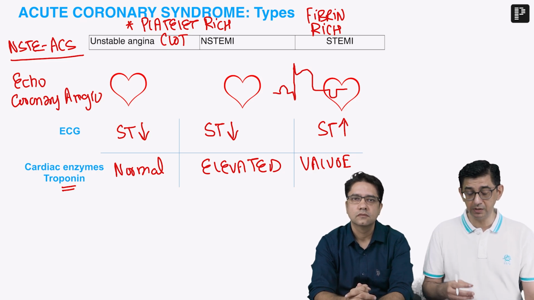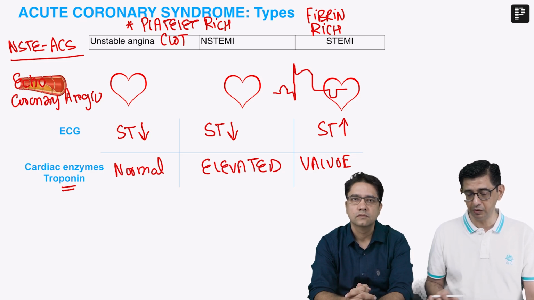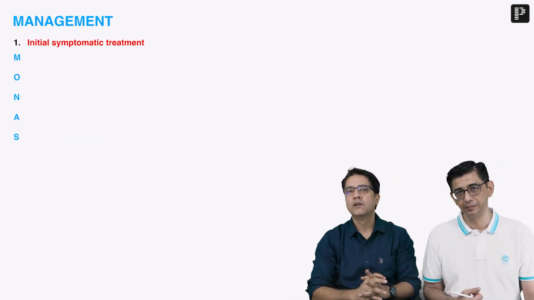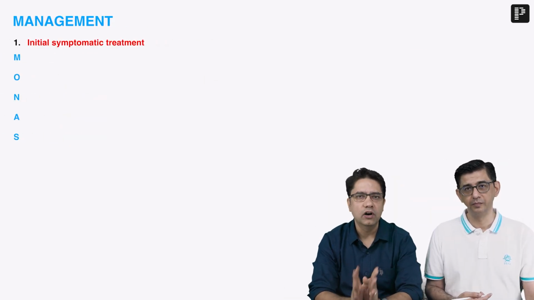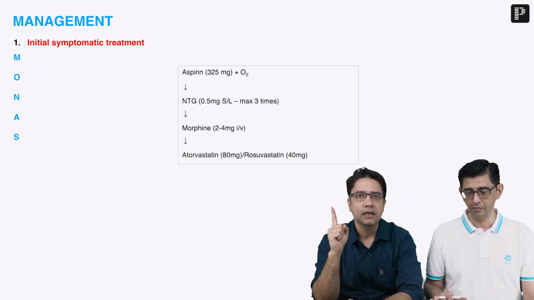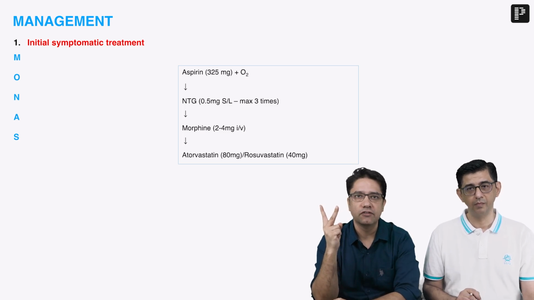And our primary objective is, why are we doing ECGs? Not only are we able to identify the type of MI, the therapeutics for each one of them is also different. So we can move ahead to the management part, which sir would be explaining. So if we talk about management and think logically, what we have to do, if a patient of MI suddenly comes to you, first give initial symptomatic treatment. Then we have to prevent the sudden complications of MI.